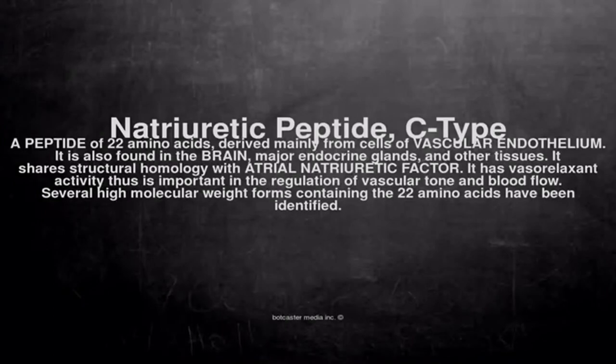It is a peptide of 22 amino acids, derived mainly from cells of vascular endothelium. It is also found in the brain, major endocrine glands, and other tissues. It shares structural homology with atrial natriuretic factor. It has vasorelaxant activity, thus is important in the regulation of vascular tone and blood flow. Several high molecular weight forms containing the 22 amino acids have been identified.